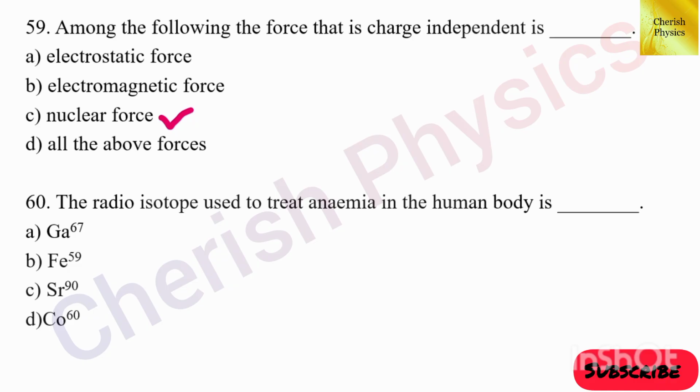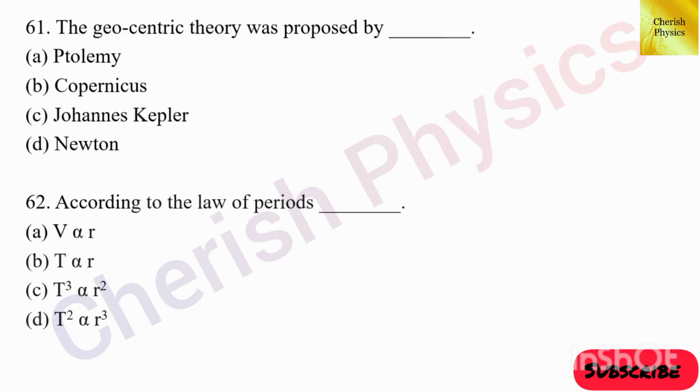60th question. The radioisotope used to treat anemia in the human body is dash. The answer is option B, Fe59. 61st question. The geocentric theory was proposed by. The answer is option A, Ptolemy. 62nd question. According to the law of periods, T squared is directly proportional to R cube.